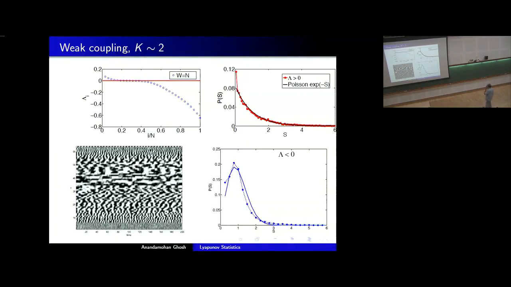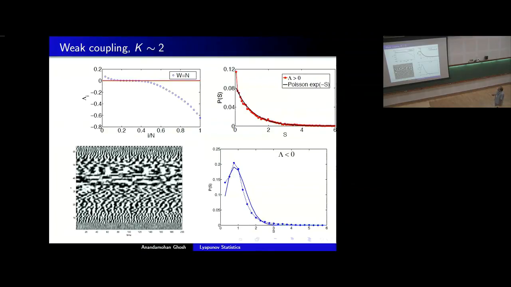So by separating the positive and the negative Lyapunov exponent parts, we are separating the two types of dynamics that are present. One dynamics is chaotic, due to the irregular behavior of the oscillators, or the nonlinearity of the oscillators. The other part of the dynamics is the contribution coming from the disorder present in the system. Since the disorder is governed by the underlying random matrix, it reflects the statistics that was present in the random matrix.